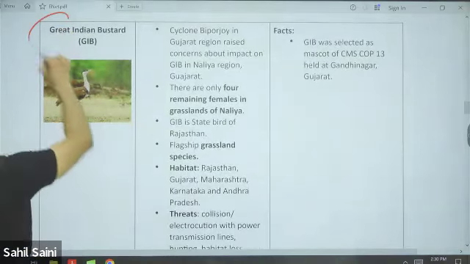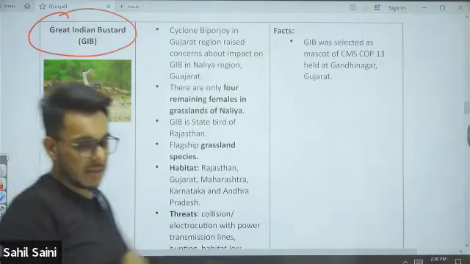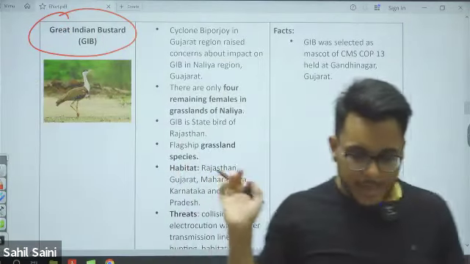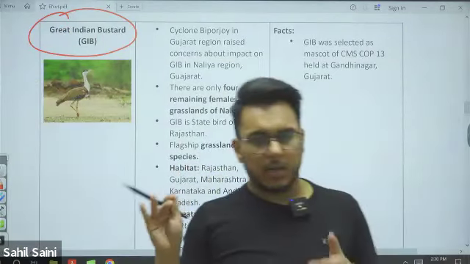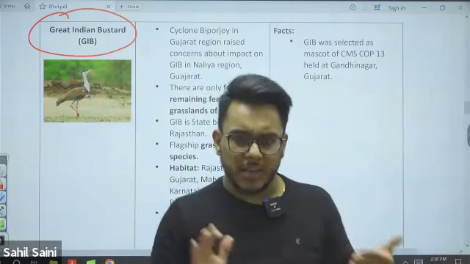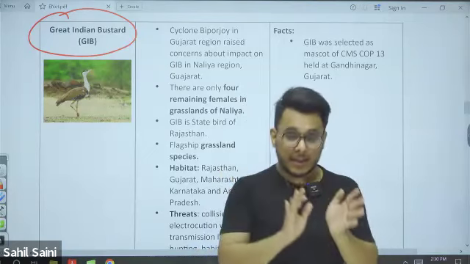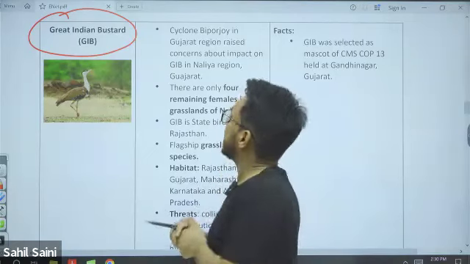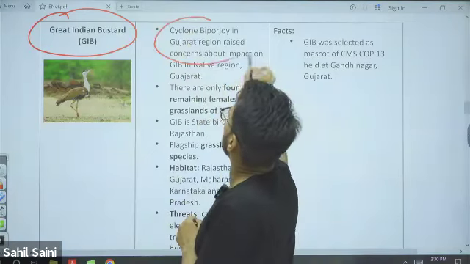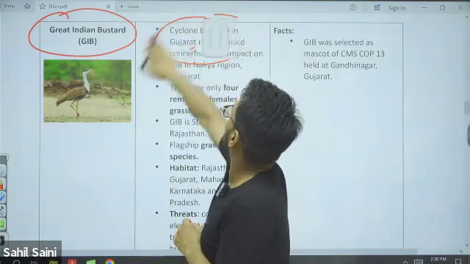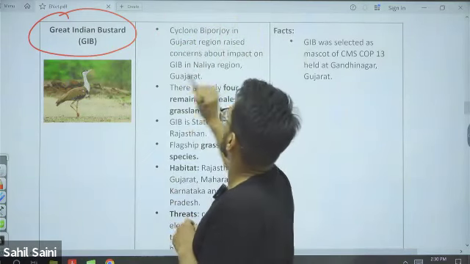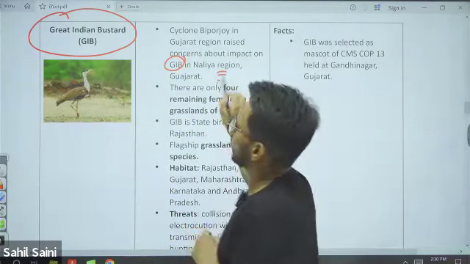Great Indian Bustard. Here I have mentioned one context in which the Great Indian Bustard was in use, but it has been in the news for multiple reasons. Number one, because of cyclone Biparjoy in Gujarat, which raised concerns about the Great Indian Bustards in the Nalia region of Gujarat.